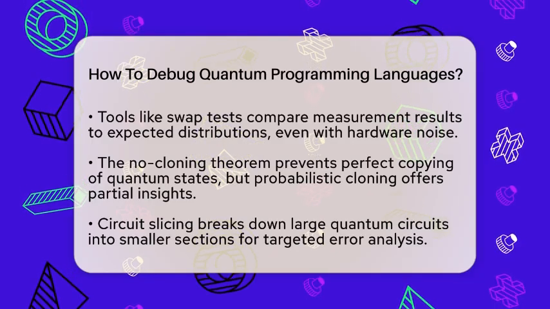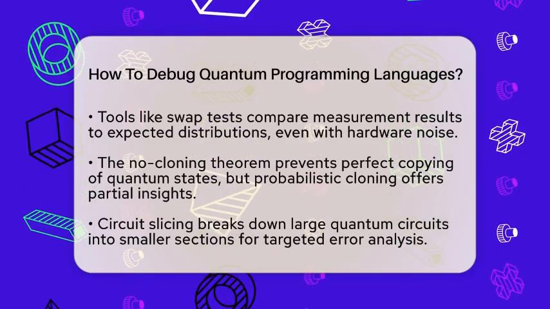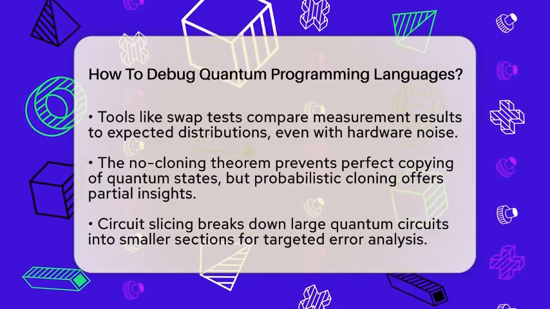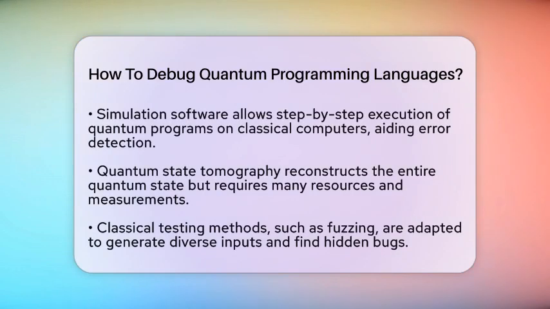Another approach is circuit slicing. Think of it like breaking a big puzzle into smaller sections. Developers analyze these sections separately to find where errors creep in. They can check intermediate states, but only within the limits of quantum rules. You can't just copy the state, so you have to carefully choose what to measure.